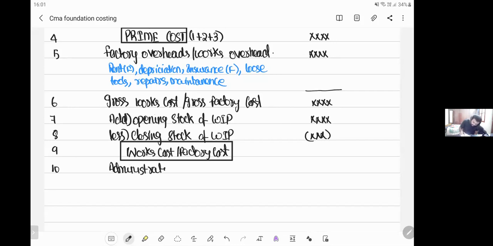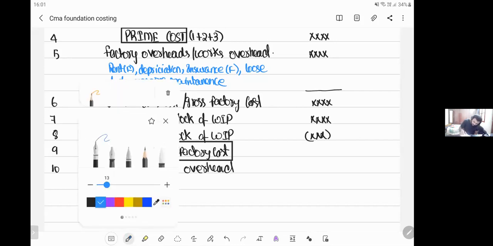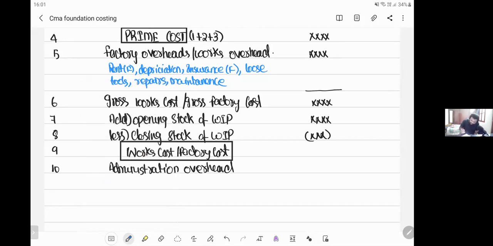Administration overhead. What are all the administration overheads that you have? What are all the expenses that you incur in the administration department? Like office rent, office insurance. Next, stationery used, right? Next, printing expense.